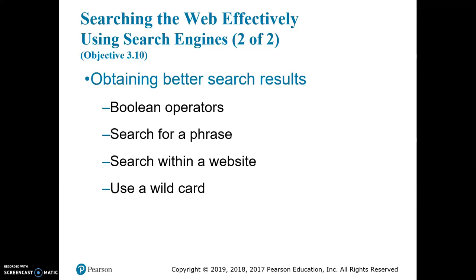If you used the Boolean operator or, and you did Philadelphia or Eagles, that's going to return to you every single search result that contains the word Philadelphia, every single search result that contains the word Eagles, and every single search result that contains Philadelphia Eagles. So you're going to end up with an enormous amount of results and probably a bunch of garbage that you don't want to use.